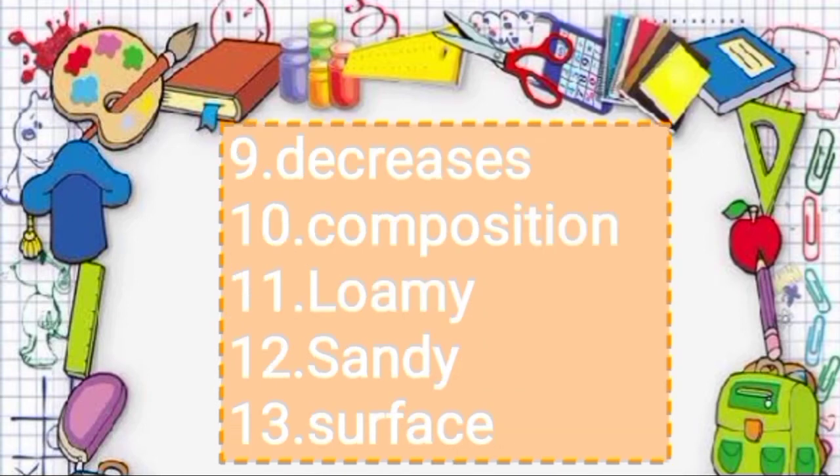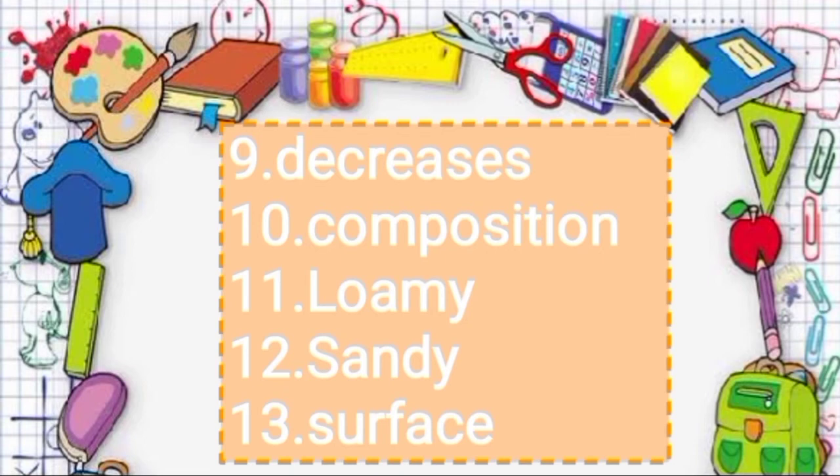Now next hard word, decreases, means to become smaller or less in amount, size or number. Now next, composition, which is the way in which something is put together or arranged, and it is an act of combining parts to form a whole thing.